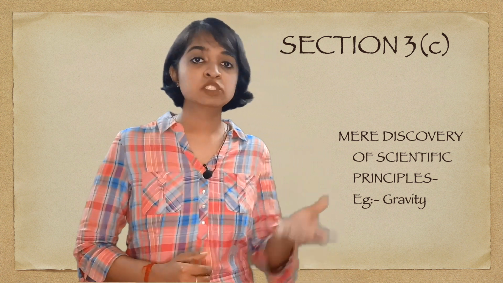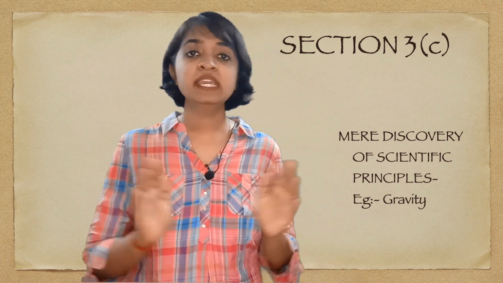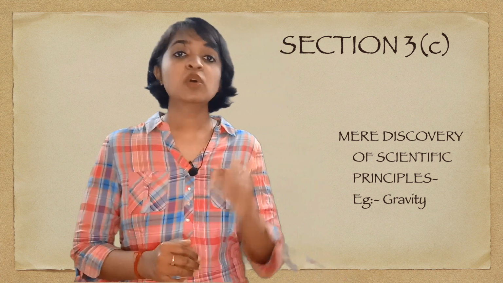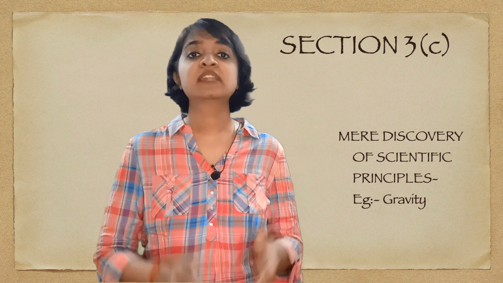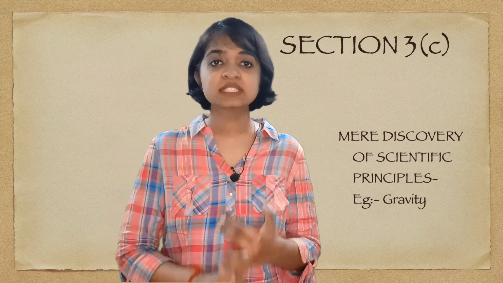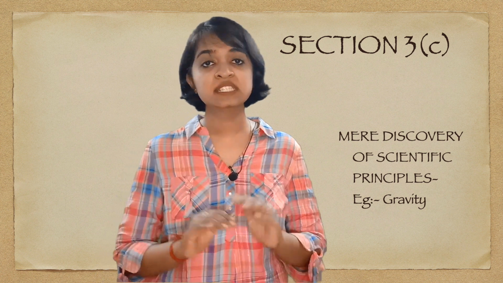So what do you mean by scientific principle? Let's take an example. We all know gravity, anything which goes up comes down. It is already there in nature. Nobody made an invention in it. It was just discovered, right? So those things cannot be granted patent protection. Why? Because there is no product, no process. It is already existing in nature. So things which already exist in nature cannot be granted patent protection.